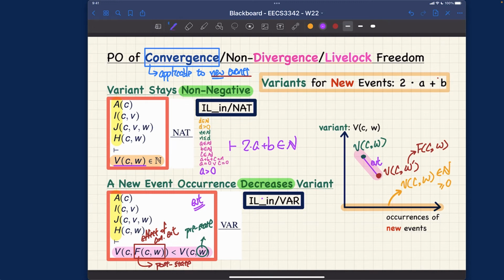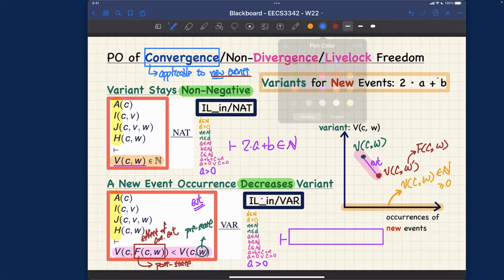What about the other proof obligation for the strictly decreasing proof obligation? Well, the same hypothesis, which I'm going to draw again in 1 second. Done. And then the same guard, because we're talking about the same events, IL in. So that'll be a larger than 0, the same. And then we're going to say entails. And in this case, we got to be careful, right? So let me just try to do the following. This is going to be some final answer we want to put in, right? And I'm going to work out exactly what it should be together with you, right?